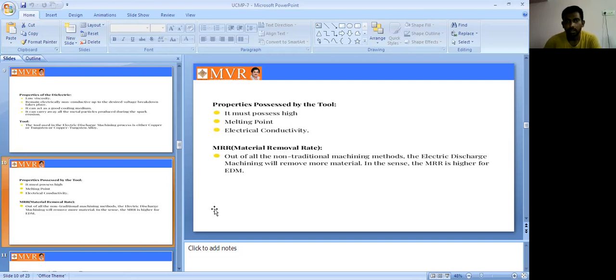Next is MRR, the metal removal rate, which is very important. In every unconventional machining process, MRR is the main factor.